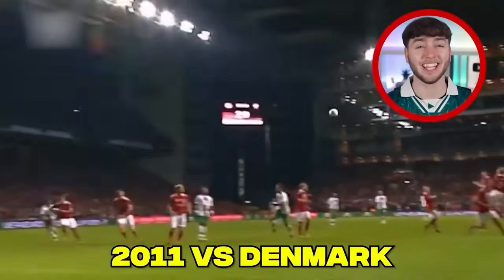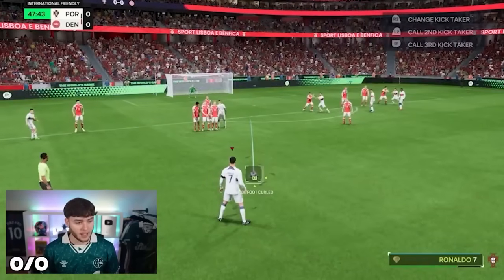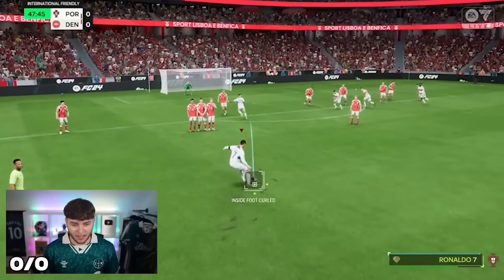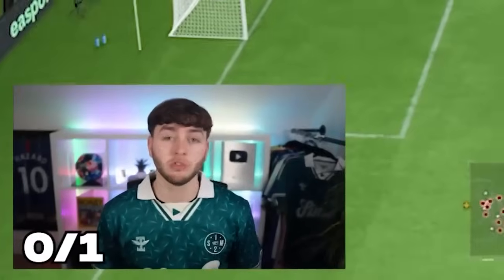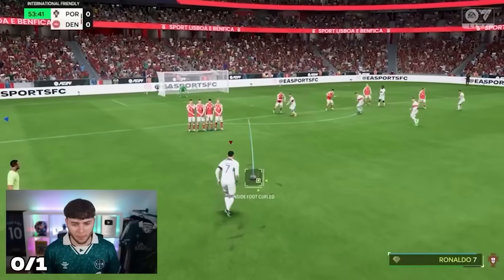This free kick is disgraceful. Here we go, Ronaldo free kick versus Denmark. Can he do it? Can he recreate attempt number 1? It's not a bad first attempt. A bit more power, and we might be able to get that. Come on, Ronnie, I believe in you.